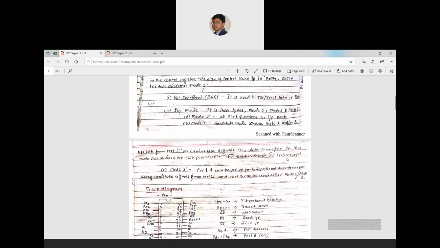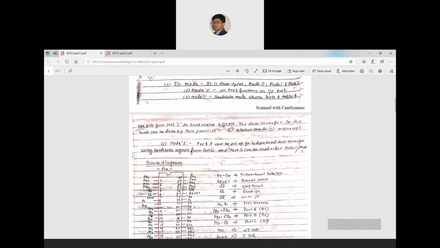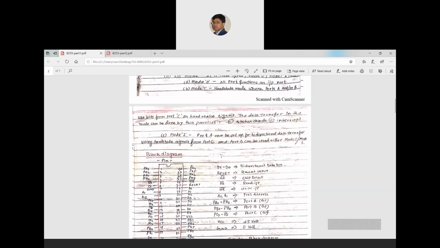Next, mode 2. In this mode, port A can be set up for bidirectional data transfer using handshake signals from port C, and port B can be used in either mode 0 or mode 1. So this is the thing about the modes of 8255.